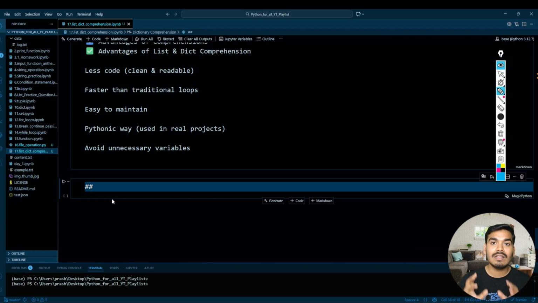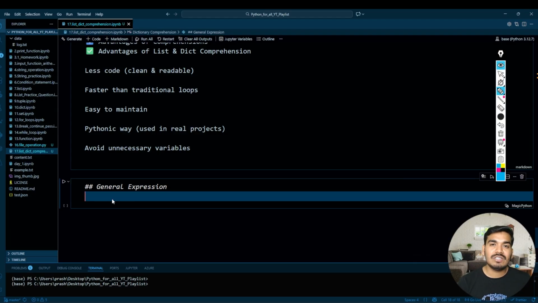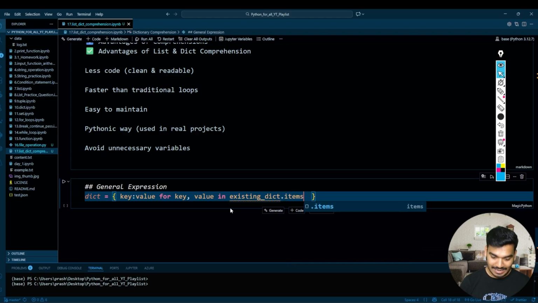Now let's go to the next line of code and first understand the general expression. The general expression will be, let's say, dict equal to a dictionary, then key: value for key, value in the existing dict.items().